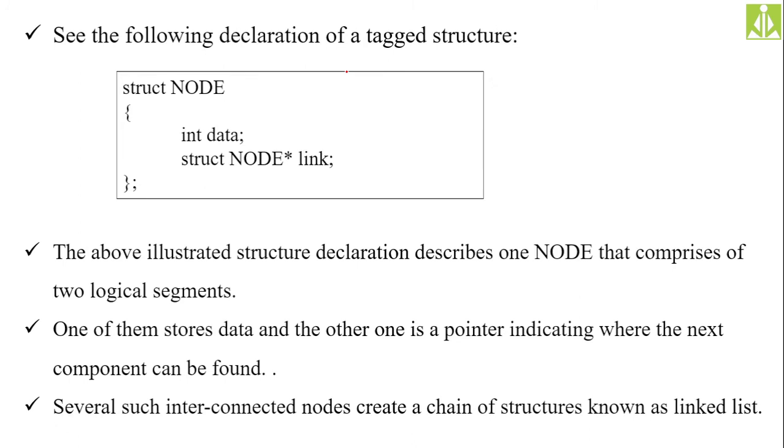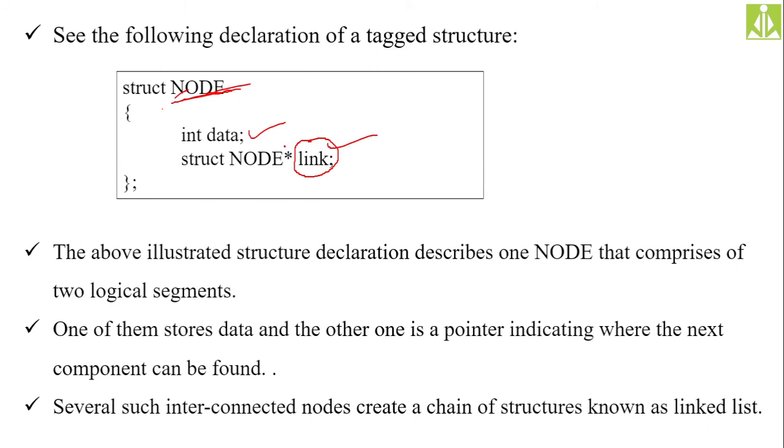So here you can see we are creating a structure with the name node. Node is the structure name. Inside that node structure, the first data field I kept is an integer variable, int data. But the second data field is link. What is it?